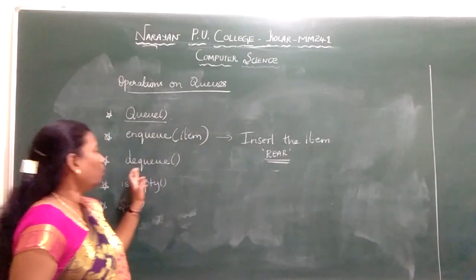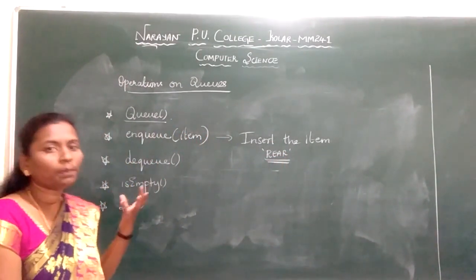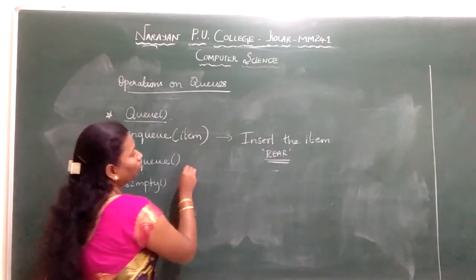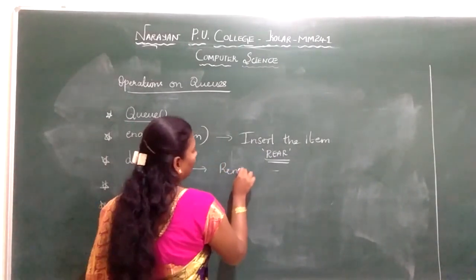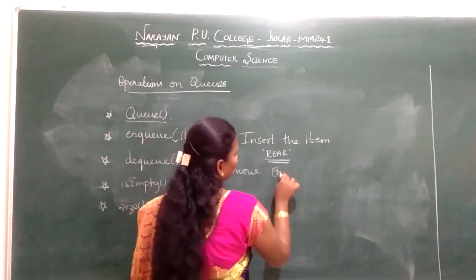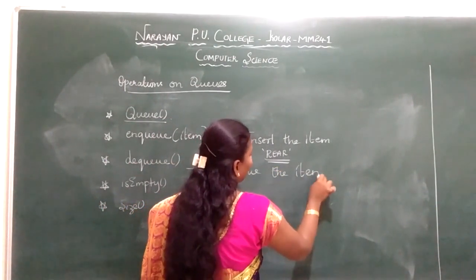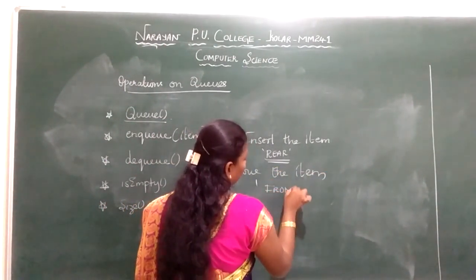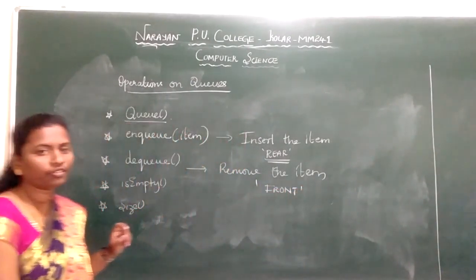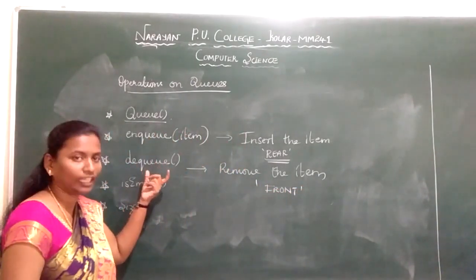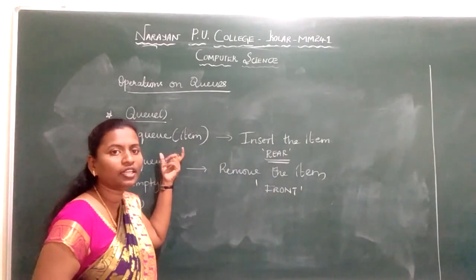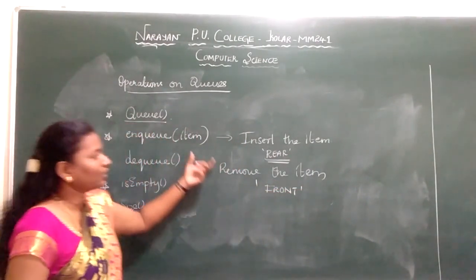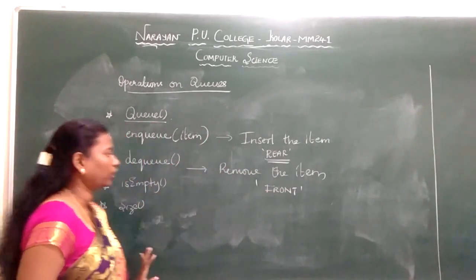Now DQ. DQ is similar to your pop. I mean you are removing the element from the queue. When you remove the item or the element, that takes place with the help of your front end. So we call that DQ. NQ means inserting the element into the queue. DQ means you are removing the item from the queue. So for this we are going to use the rear end. For this we are going to use the front end.